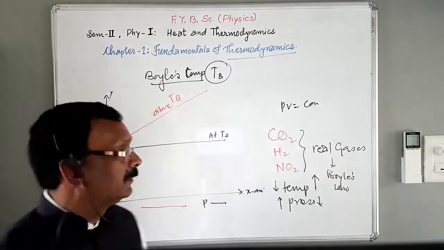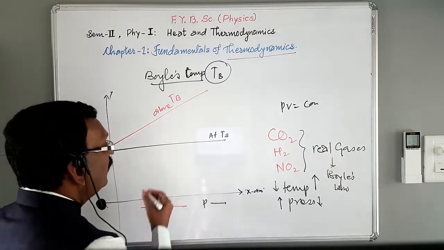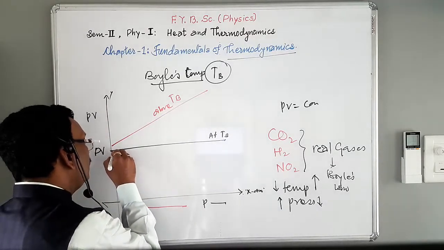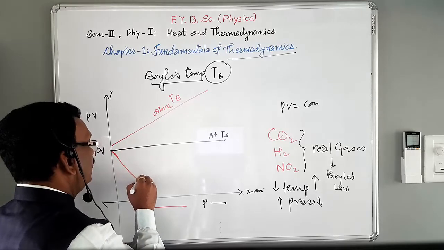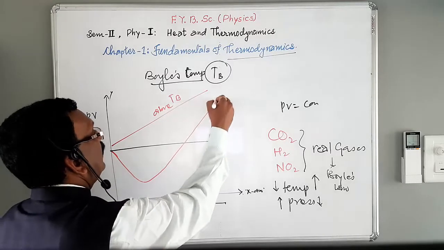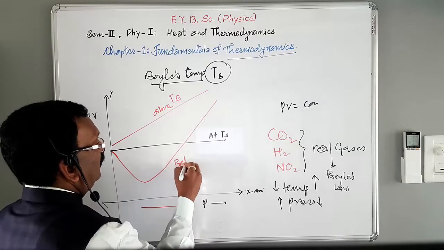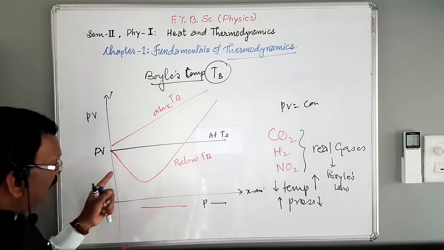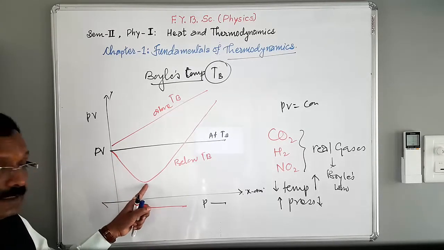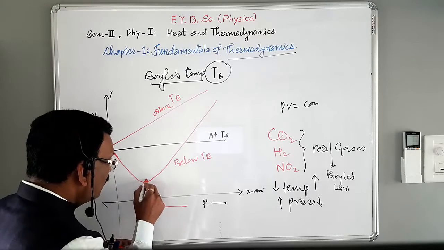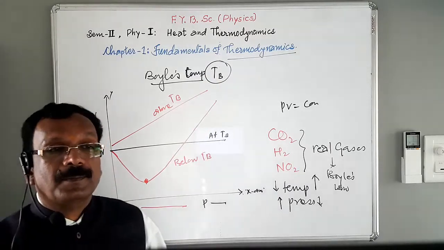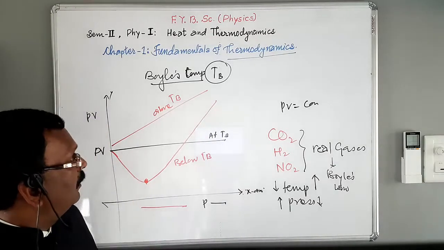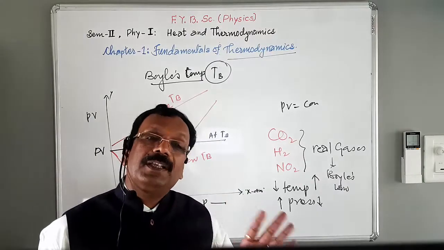Now below the Boyle's temperature, the product PV first decreases, reaches a minimum and then increases. What happened? Below Boyle's temperature, the product PV first decreases, reaches a minimum and then increases. Okay. This is about Boyle's temperature. Boyle's temperature is a very important concept.